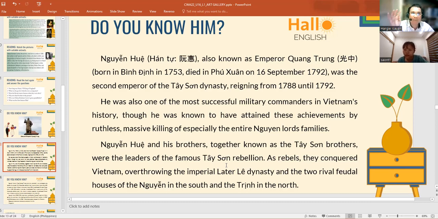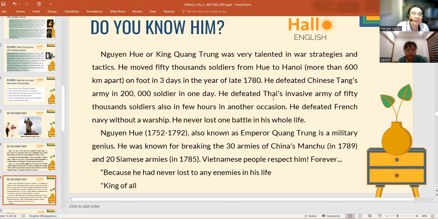They became very powerful in Vietnam during that time, right? Because they were able to defeat the Chinese who wanted to rule Vietnam.